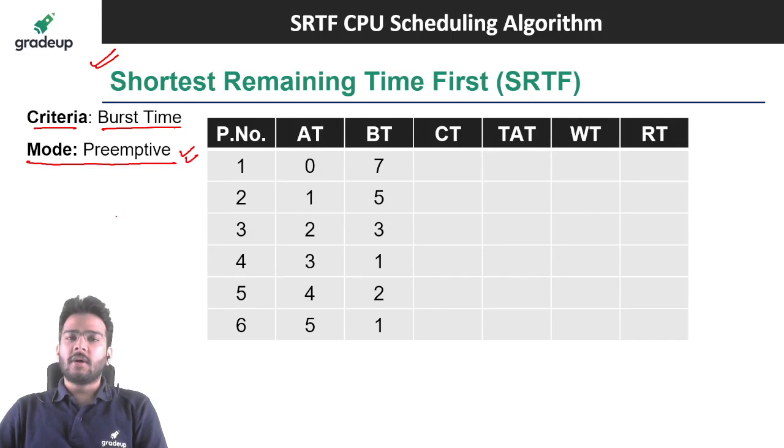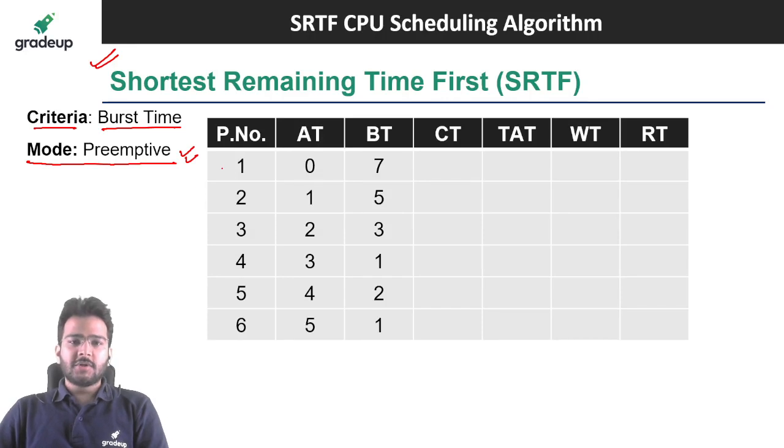So if any algorithm is based on burst time, then that algorithm is not practically implementable. You can approximate the value of burst time, but you don't know the exact value of the burst time for each of the processes. Clear? So let's understand the shortest remaining time first CPU scheduling algorithm through an example.